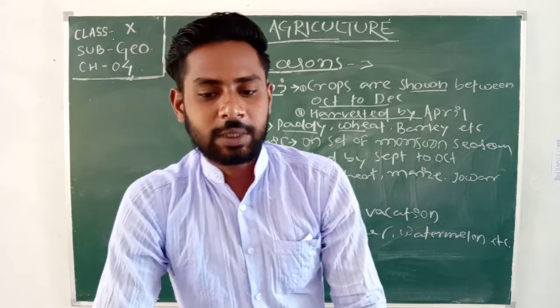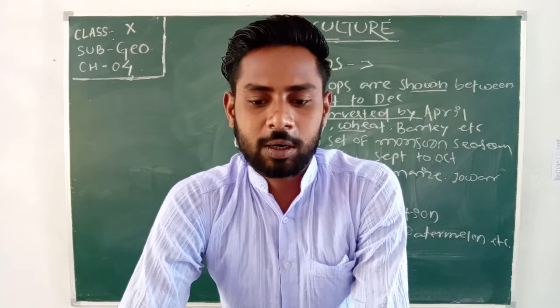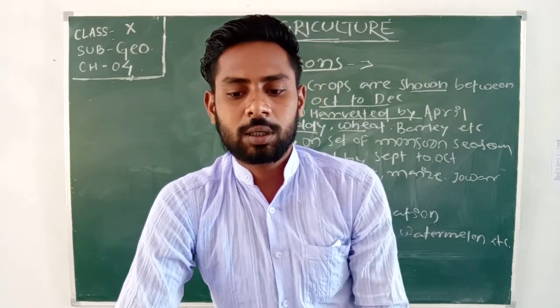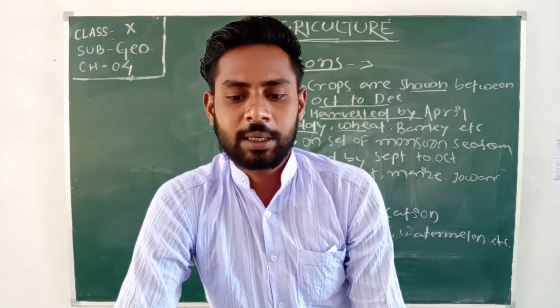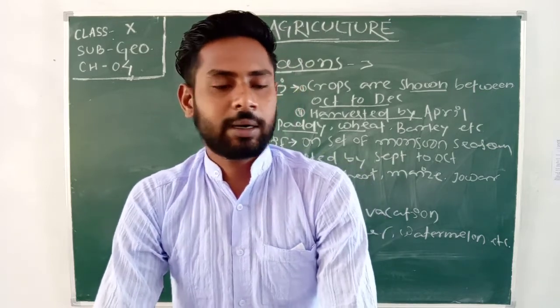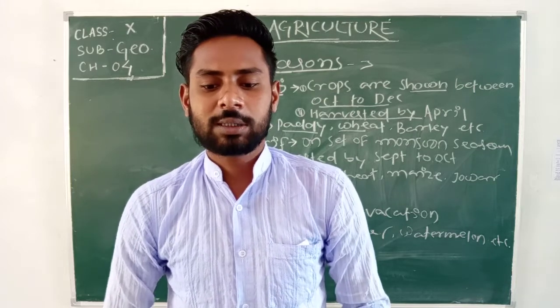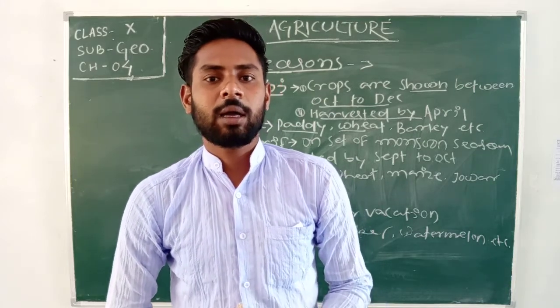Okay, this is a rabi crop, which requires a cool growing season with 50 to 75 centimeter of annual rainfall and bright sunshine at the time of ripening.